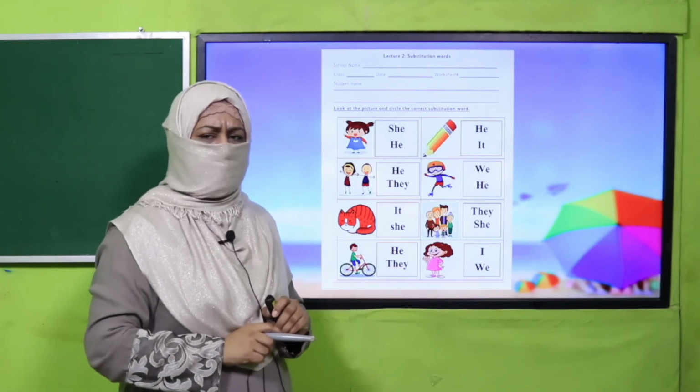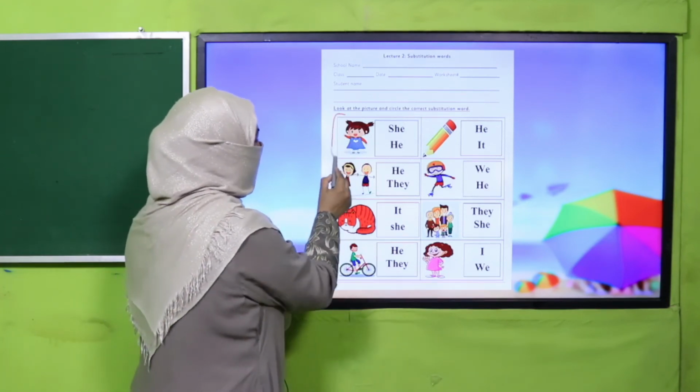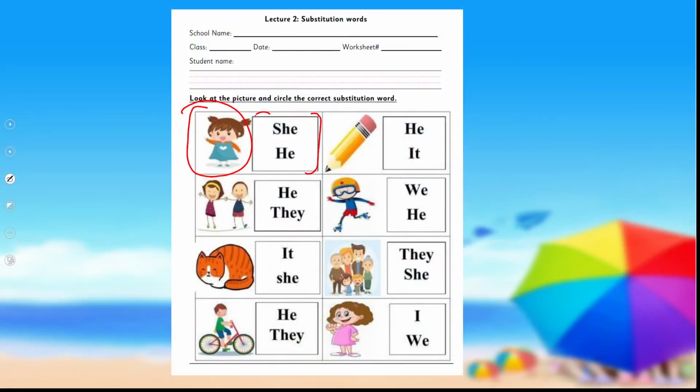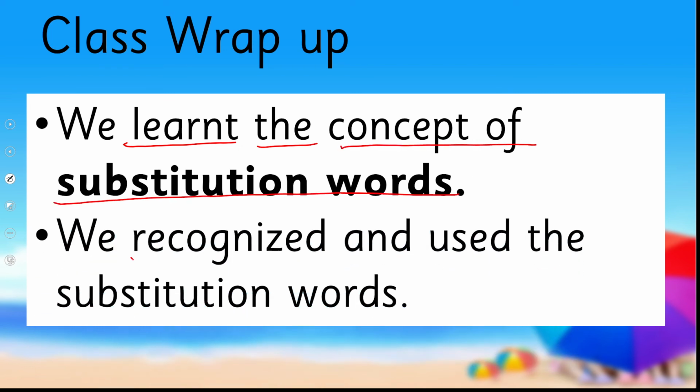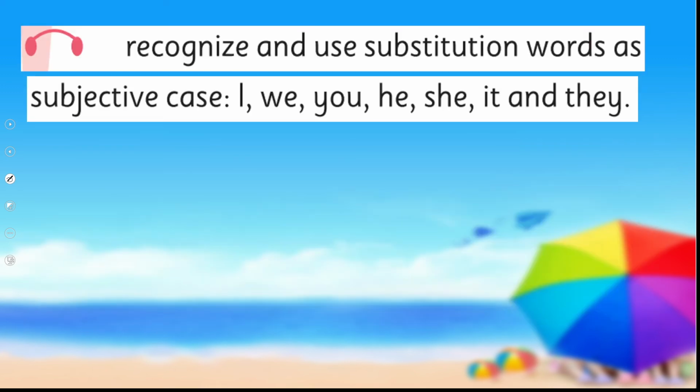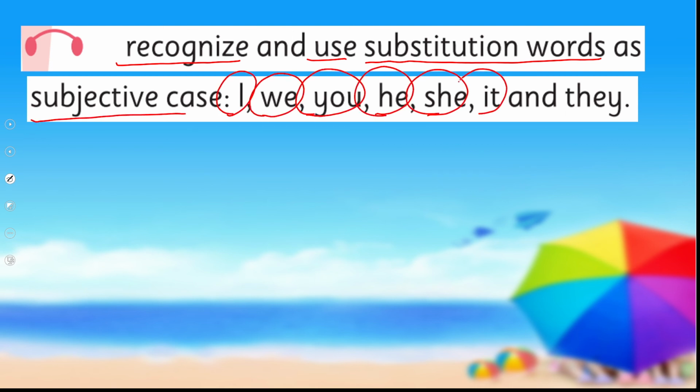And my dear students, you will look at the picture and select the correct substitution word which goes with it. All right. So this is how you will complete this worksheet. What we have learned today: we learned the concept of substitution words, and we recognized and used them. In this way, we achieved our SLO to recognize and use substitution words as subjective case: I, we, you, he, she, it, and they. Are we done with it?